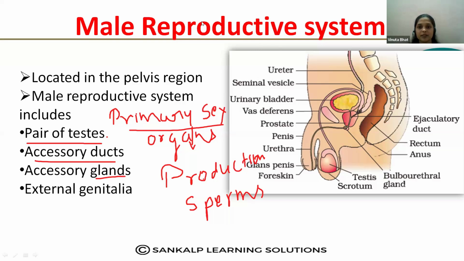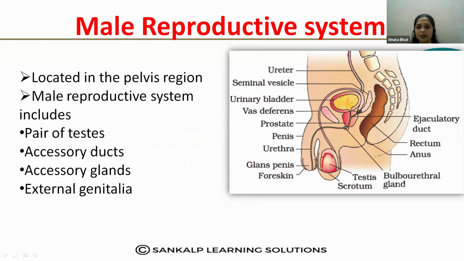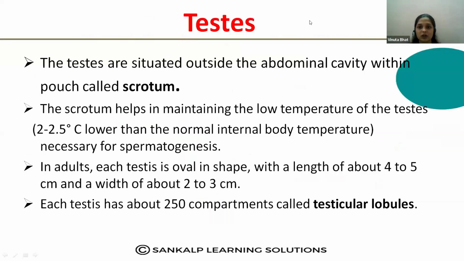That is the testes, right? You can observe the testes in this structure. These are oval shaped structures, nothing but the testes. They are a pair of testes. These testes are located within the scrotum. What is that scrotum? Testes are the primary sex organs and they are located inside a pouch-like structure called the scrotum.